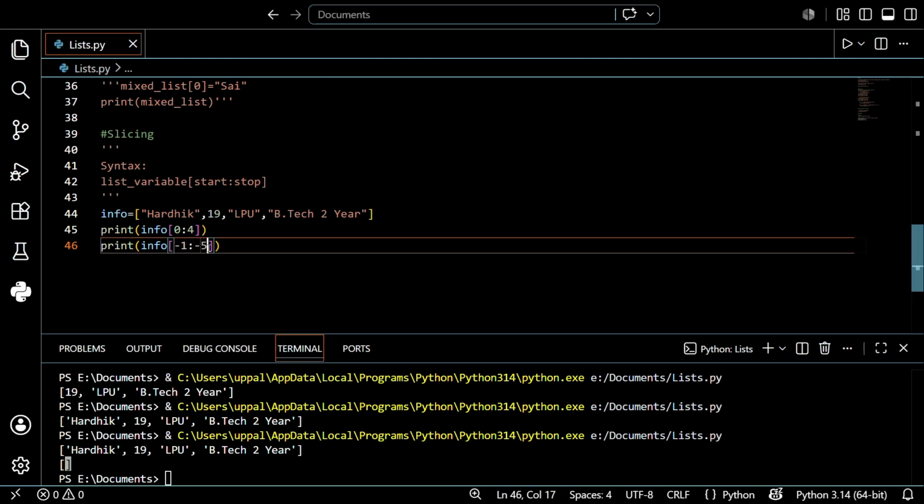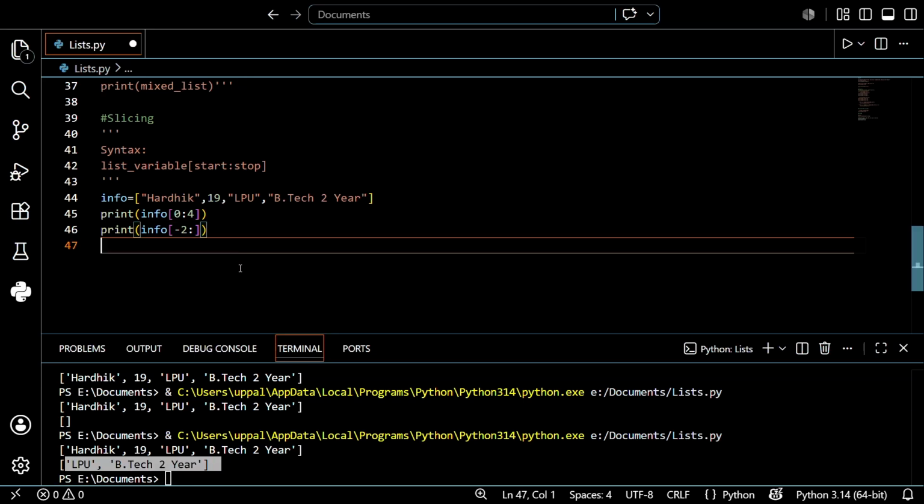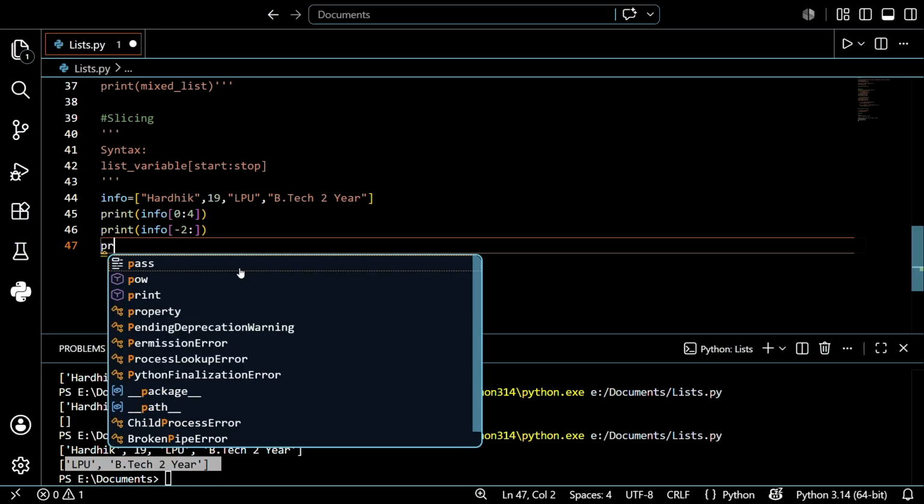So I want to print the reverse pattern. You can easily do that, guys. Don't worry. Just write the particular number. So -4 to 2. See, guys, why I'm doing this: I just want to print the last 4 items. Then what will happen? See, I want to print the last 2 items, for example. Before that I want to save this first and just run this. See, it shows that the last 2 items are BTech second year. I'll discuss in the next part how to reverse it, guys. Don't worry about it.